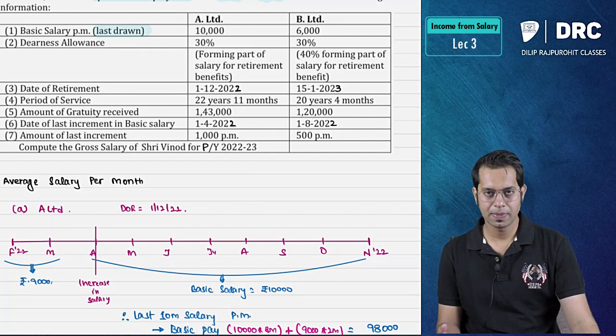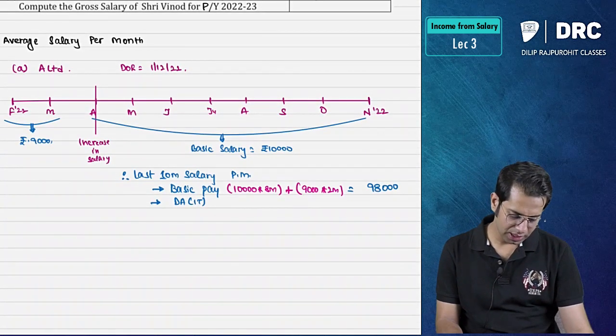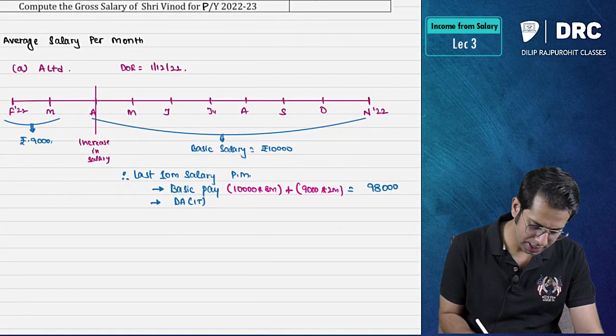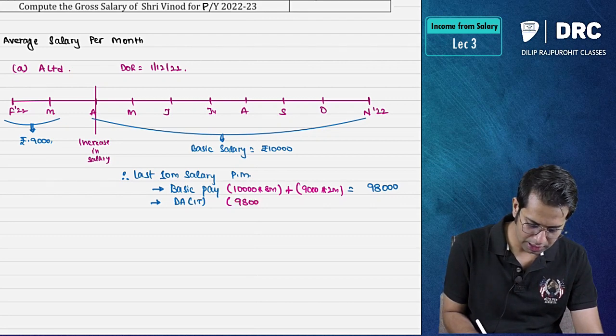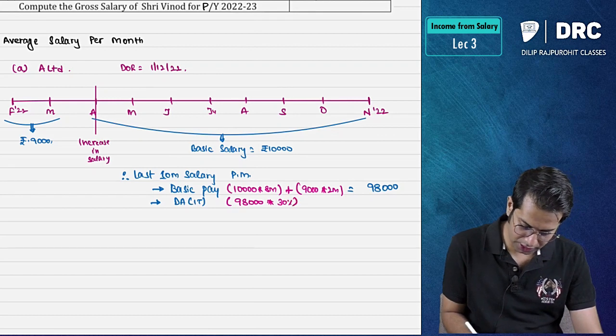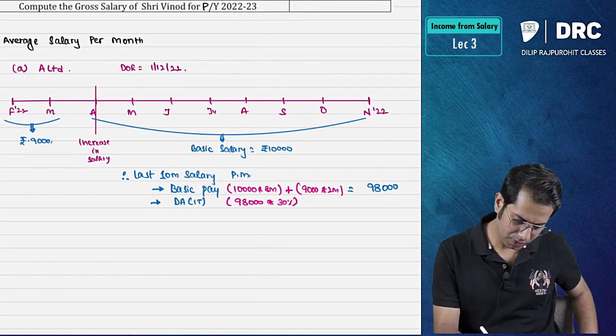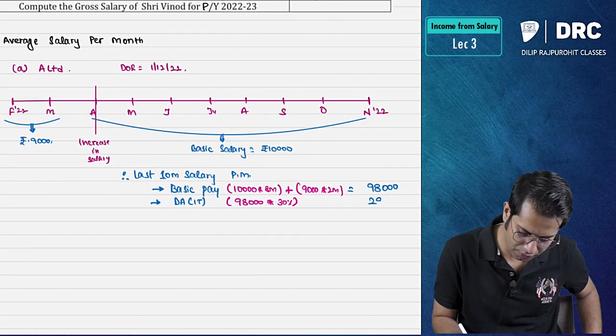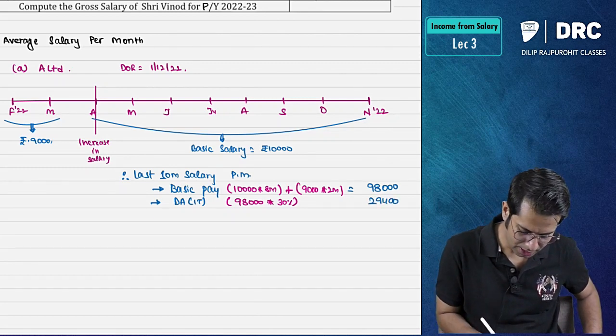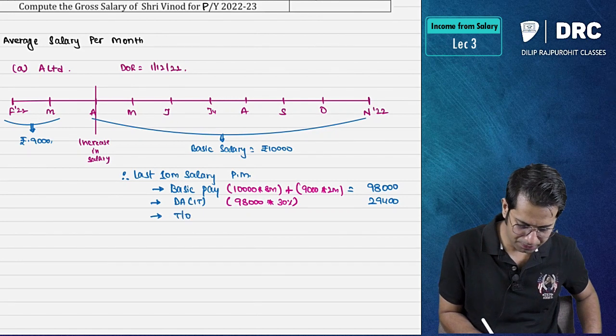So DA is 30% of basic and full amount is in terms. So here I'll write basic is 98,000 last 10 months into 30% of this. 30% of this is how much, sir? 29,400.